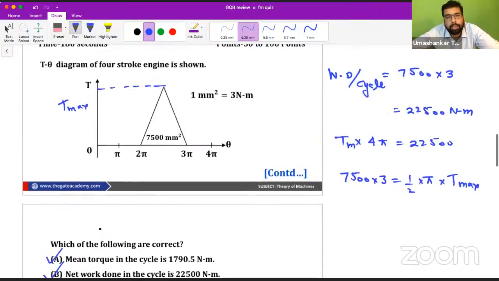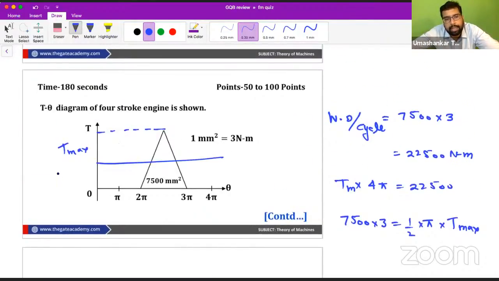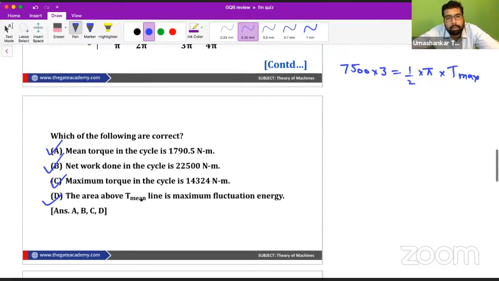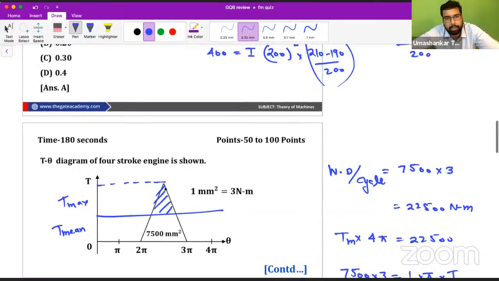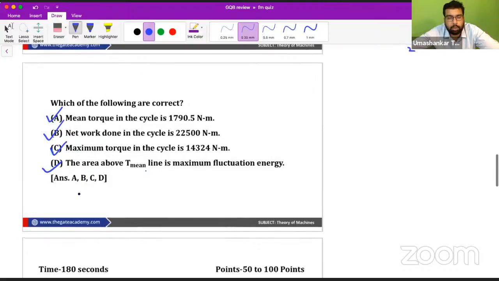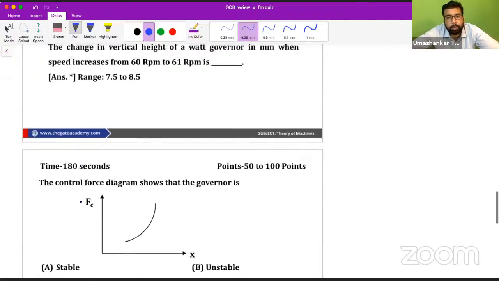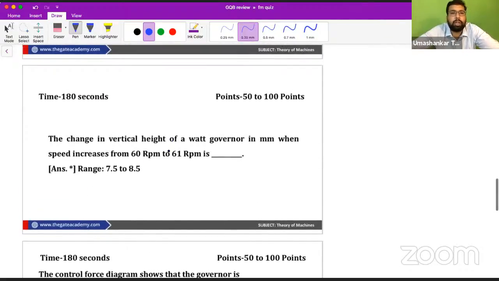And we always know that this is your T mean line. So we know that the fluctuation of energy is the area above or below the T mean line. So the area above the T mean line is the maximum fluctuation of energy here, right, beta? So this is the maximum fluctuation of energy. So this is also correct. So in this question, all four options were correct. Understood, beta?